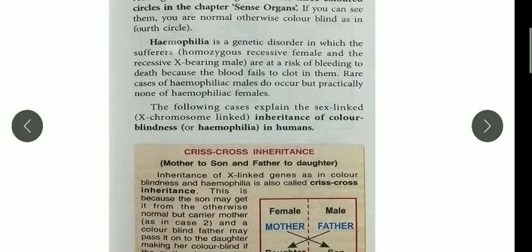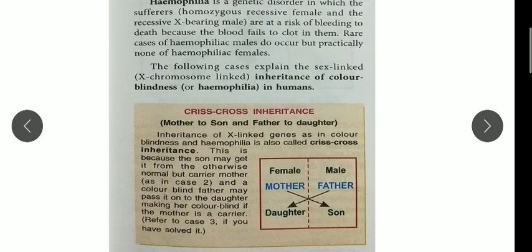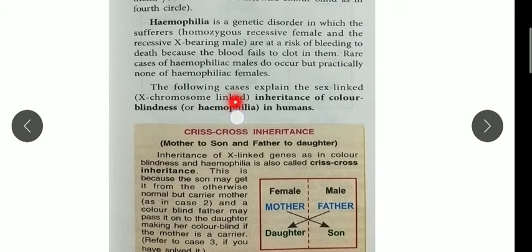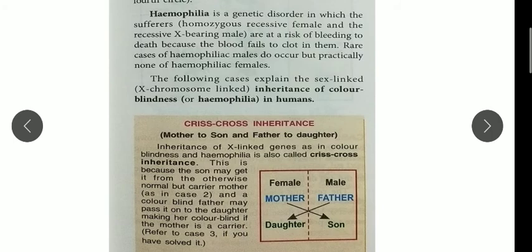So the following cases are given. In the next slide I will show you, there are 3 cases given, related to X linked genes, such as color blindness or hemophilia in humans.